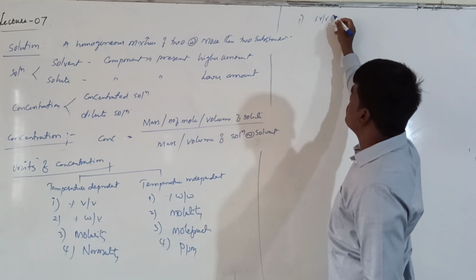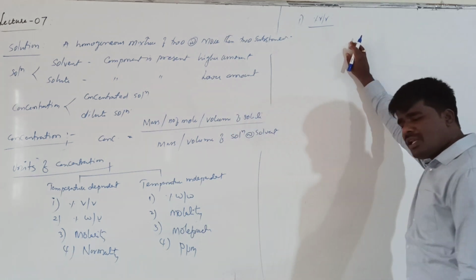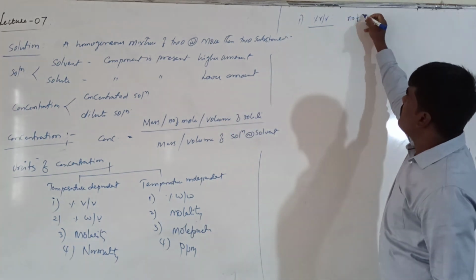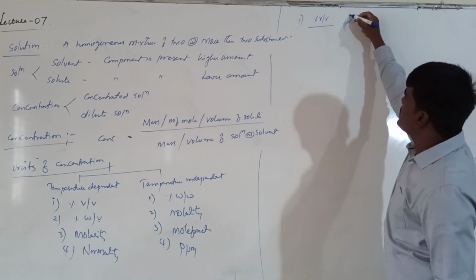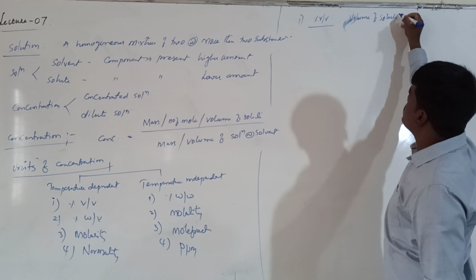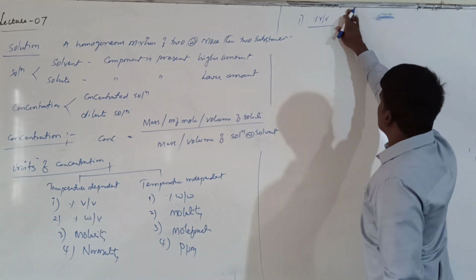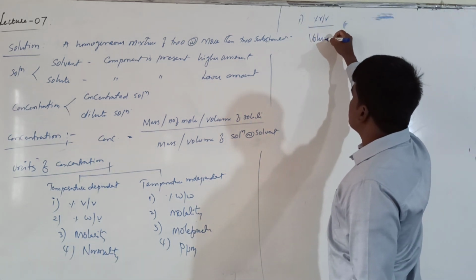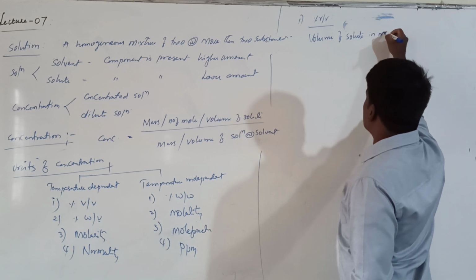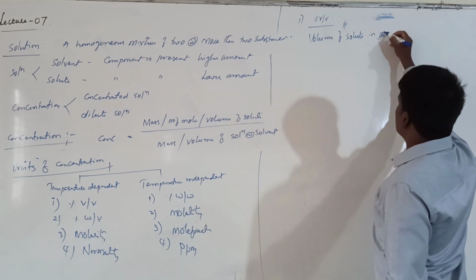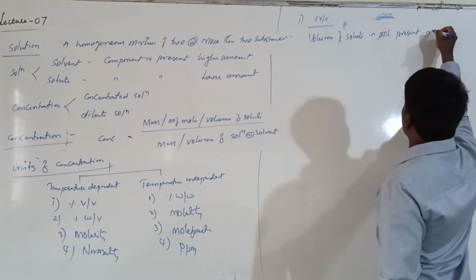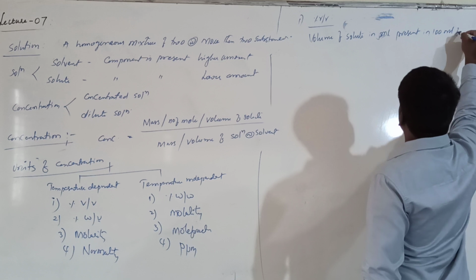Percent volume. What is meant by percent volume? It basically indicates volume of solute in milliliters present in 100 ml of solution.